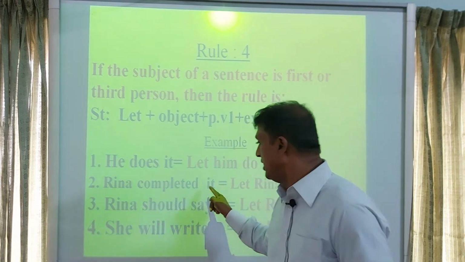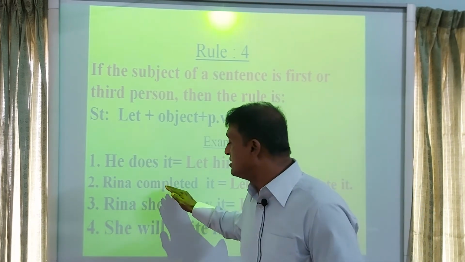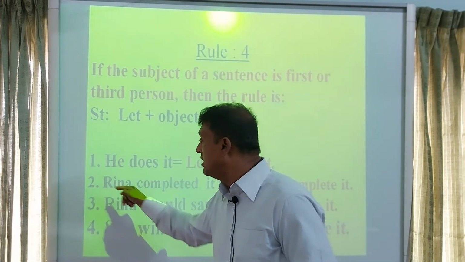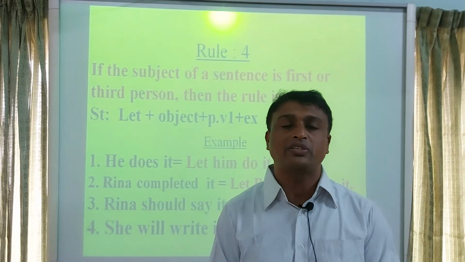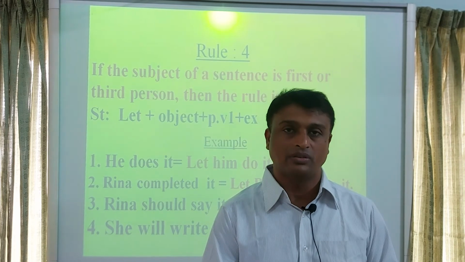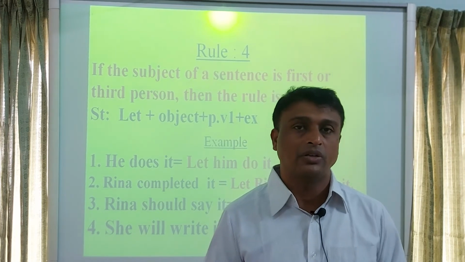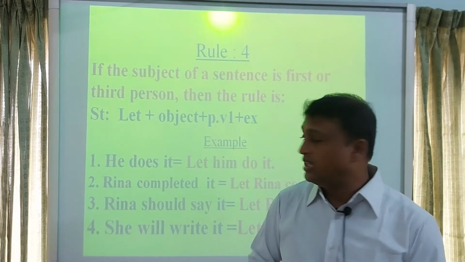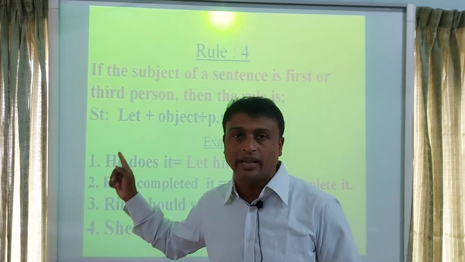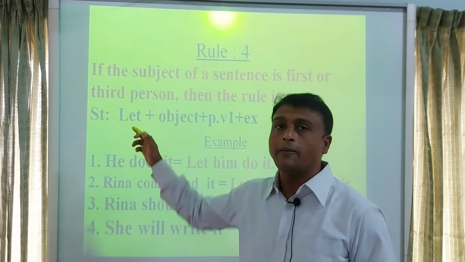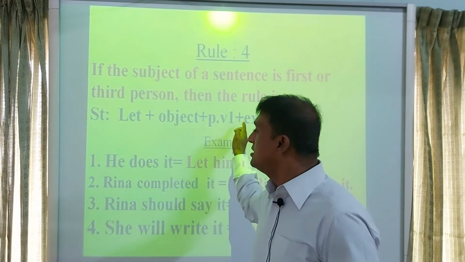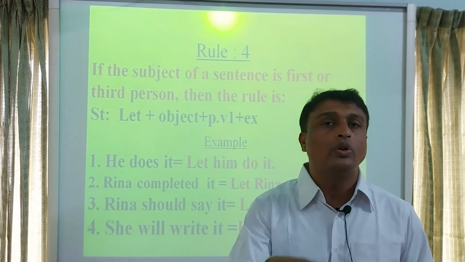Look at the second example. Rina completed it. This sentence has started with Rina. You know, Rina is not second person, it is third person. So, to transform this sentence to an imperative sentence, we have to follow this structure. According to this structure, at first, what will we write?